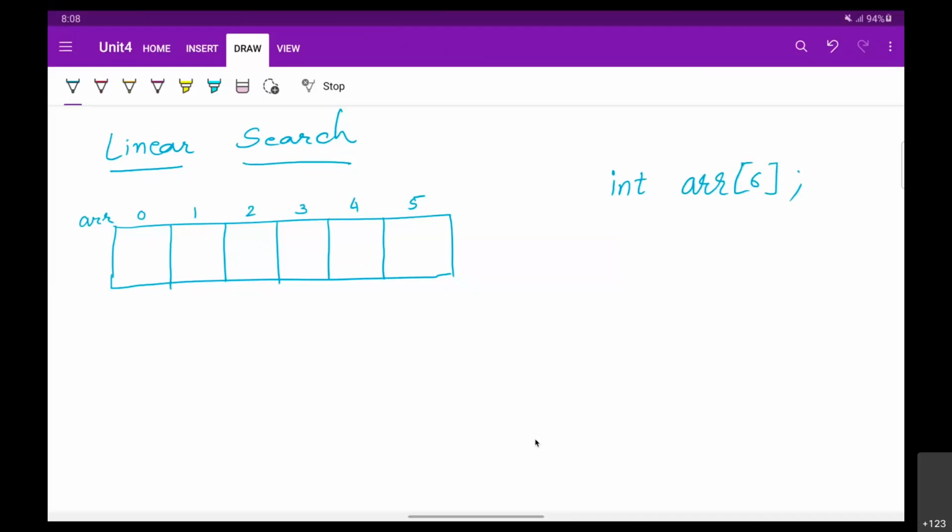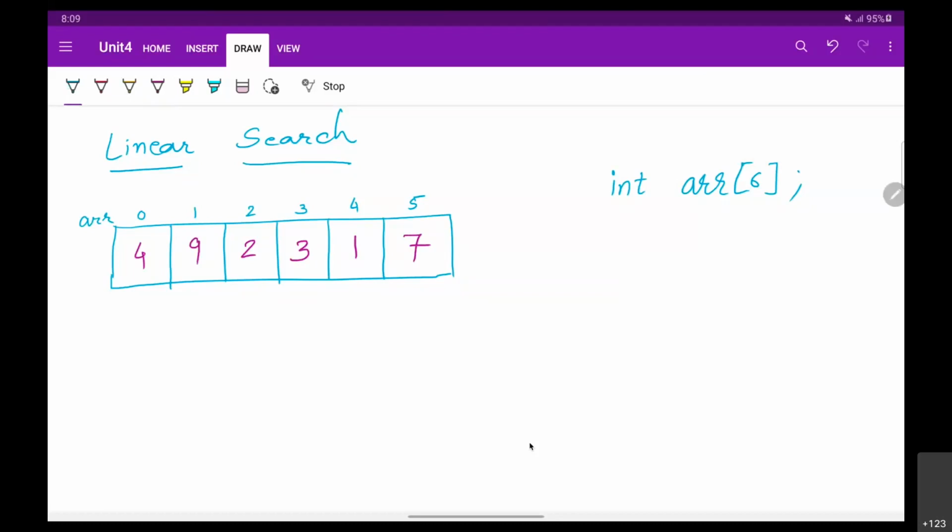Now let us assume that this array is having values, random values, something like let's say 4, 9, 2, 1, 3, 7. Let us assume that user has given these values to you, and you have stored those values in this array this way.